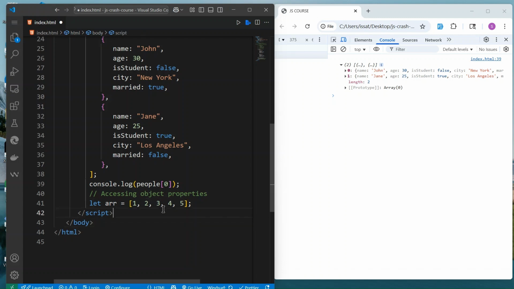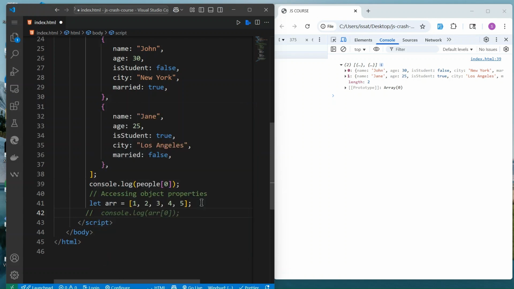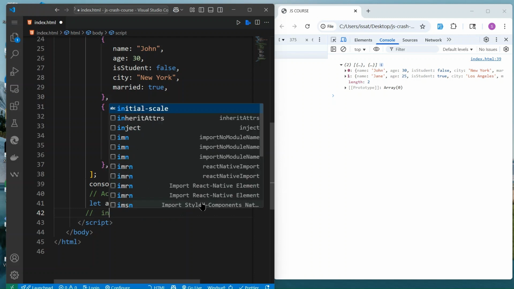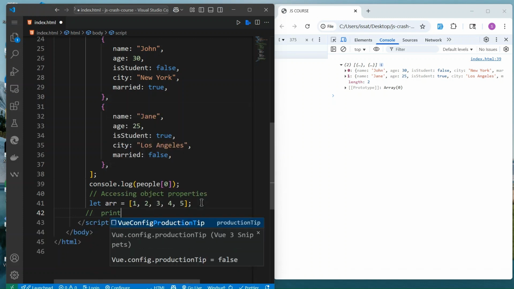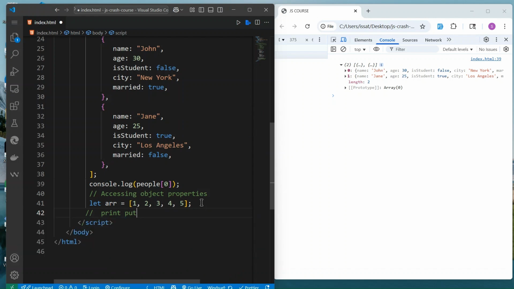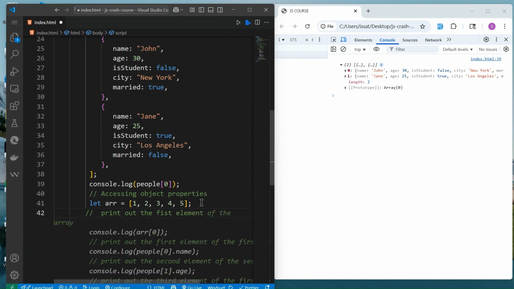If I want to access 1, I can do console.log, and print out the first element of this array.